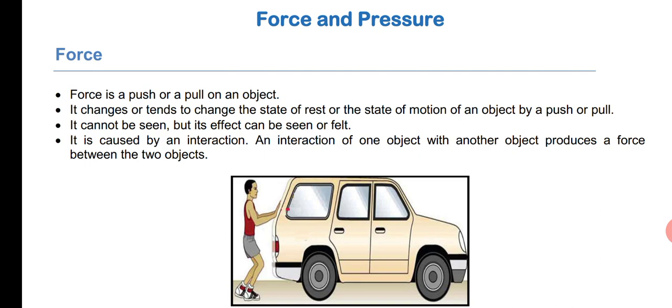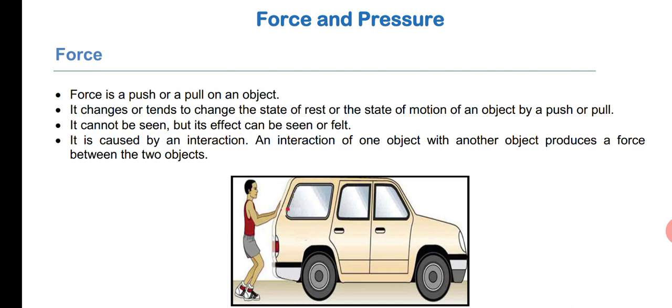When a physical quantity has both magnitude as well as direction, such type of physical quantities we call as vector quantities. So now you know force is a vector quantity, it is not a scalar quantity, because force will have both magnitude as well as direction.